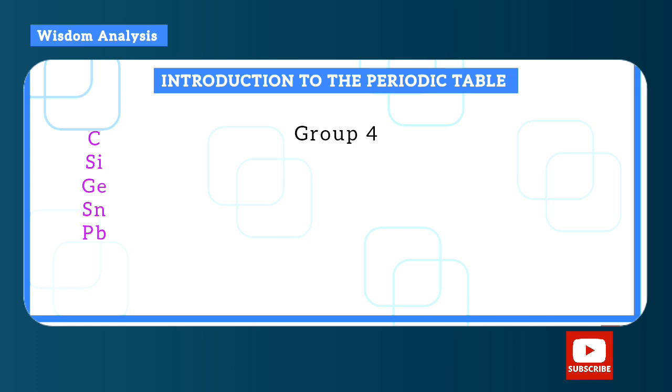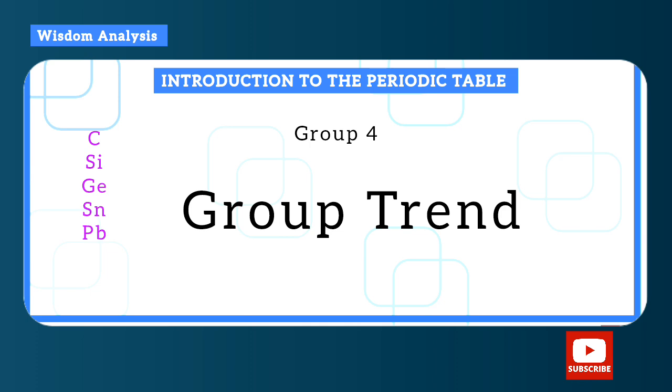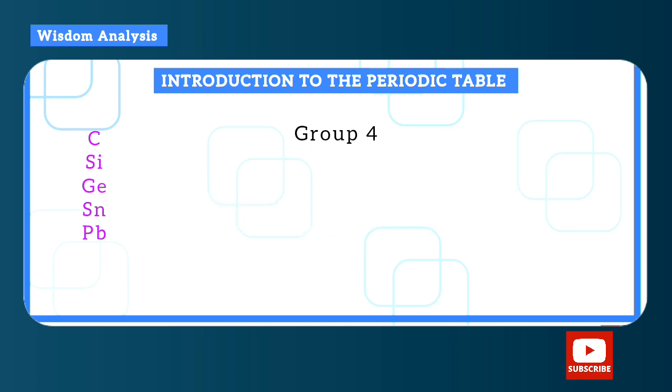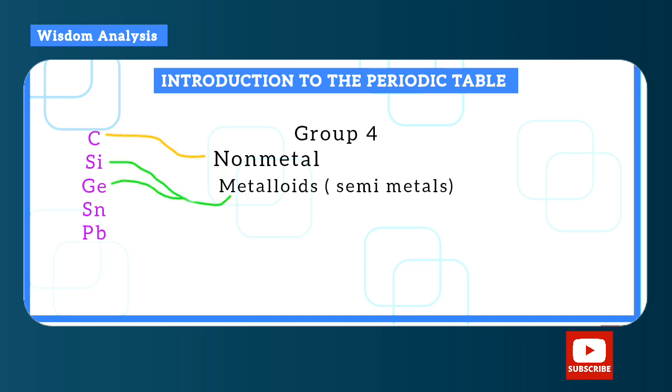So group 4 contains metalloids, that is semi-metals, in between a metal and non-metal. But there is a funny group trend in this group. Group trend means the variation of properties as you move down or up the group. Okay, so if you look, carbon is a non-metal. Then silicon and germanium are metalloids, that is semi-metals, and then tin, which is Sn, and lead, Pb, are metals.